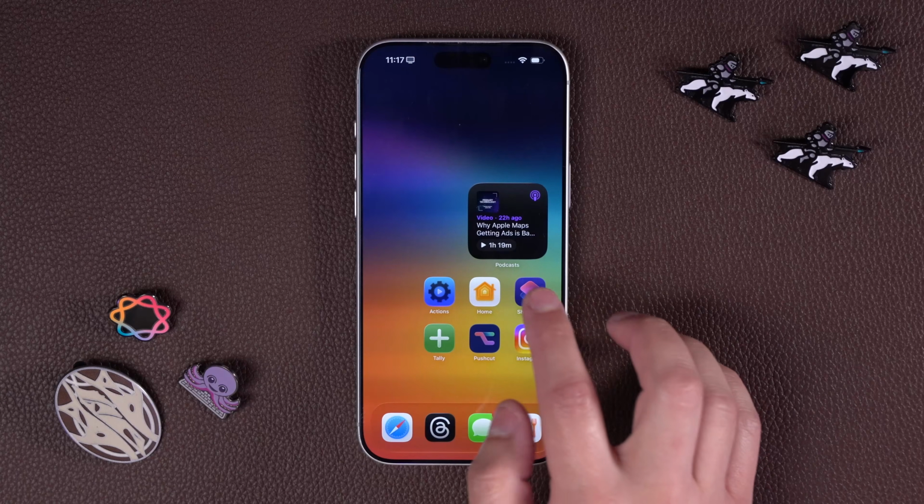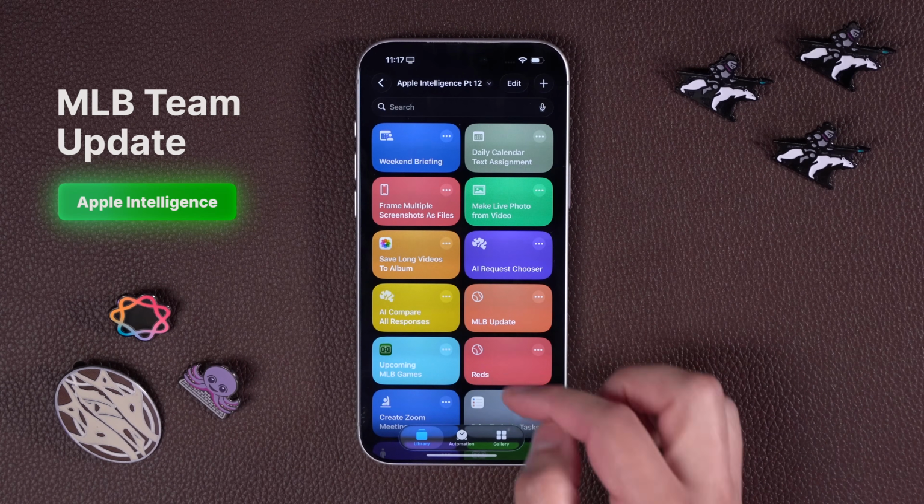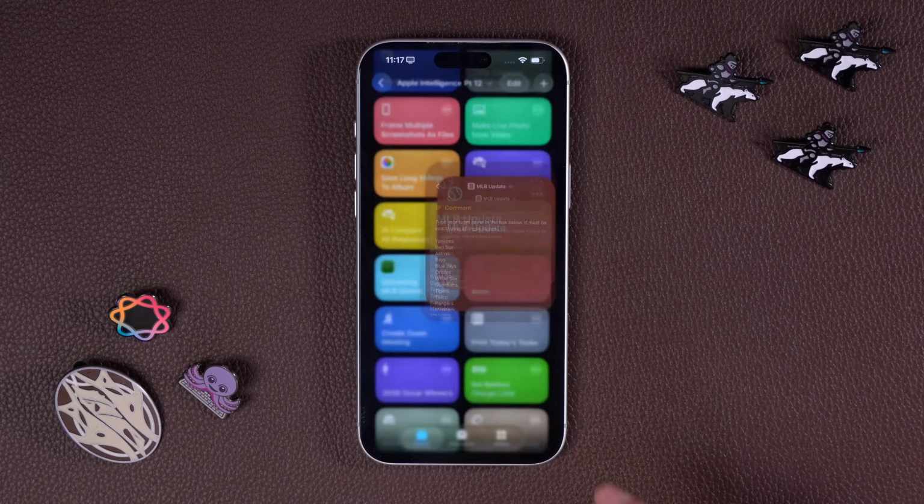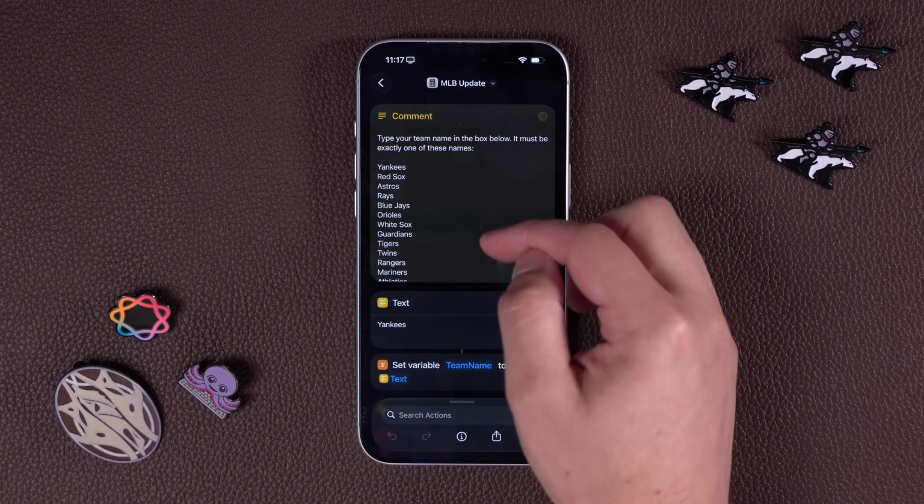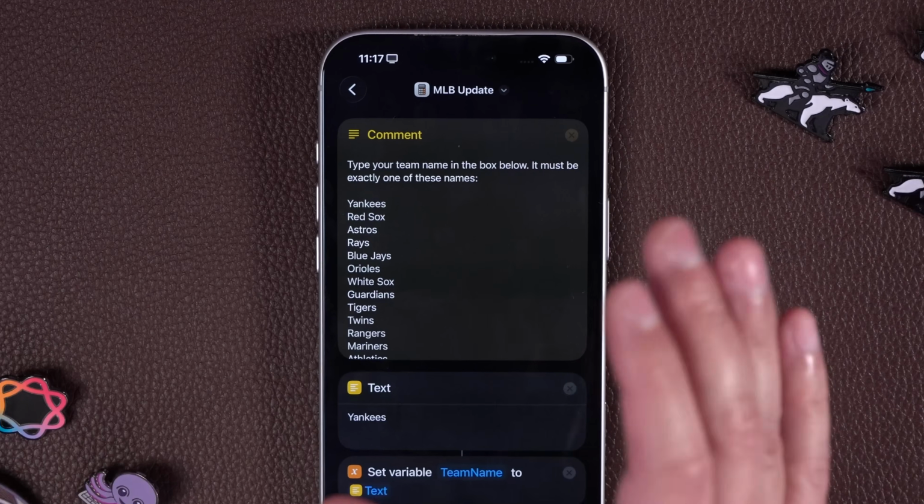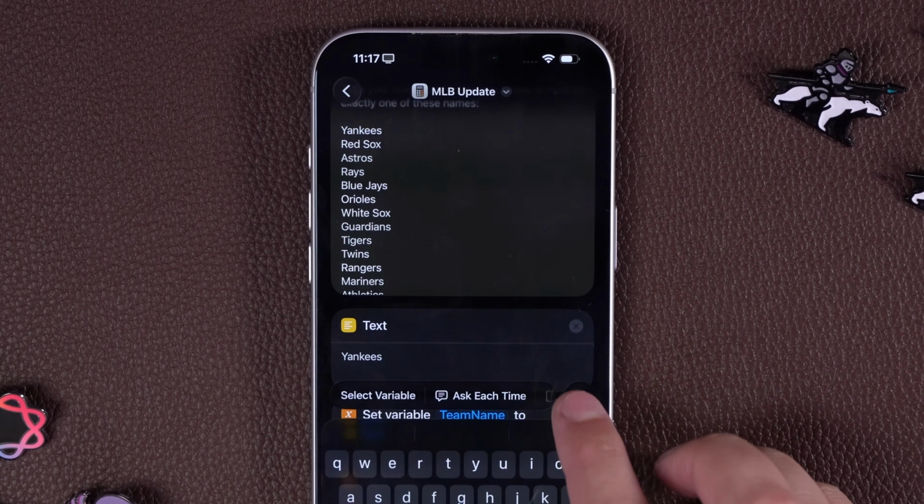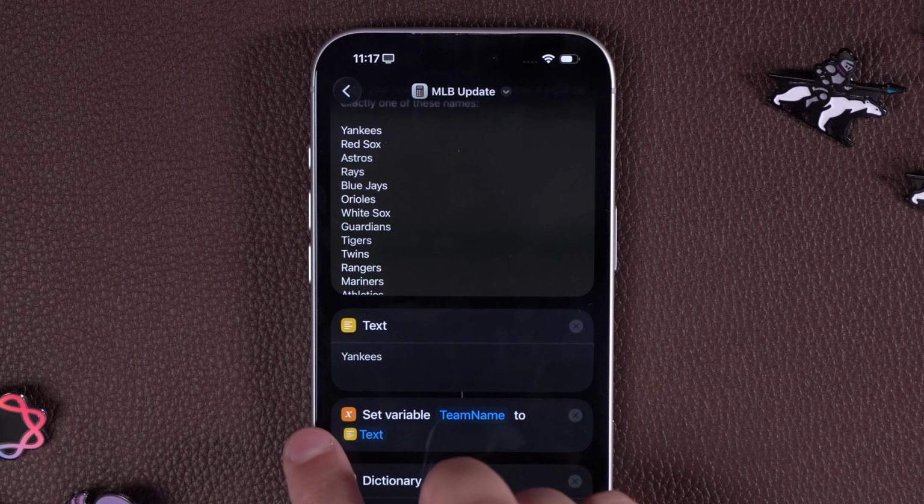And speaking of keeping score, it's MLB season, so if you're into baseball or really any sport, I have a couple shortcuts for you. This first one is called MLB Update. Now, you can choose your team here. I have the full list of teams with the exact names that need to be input, and then in this first text block, put your team name with no space at the end. Here I put the Yankees.